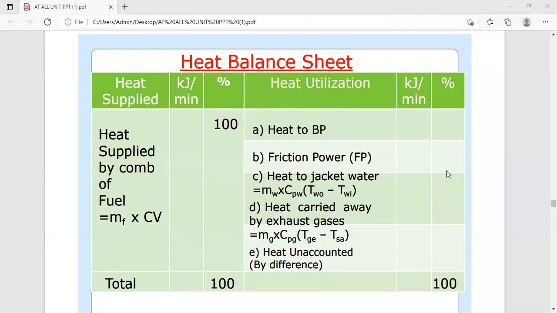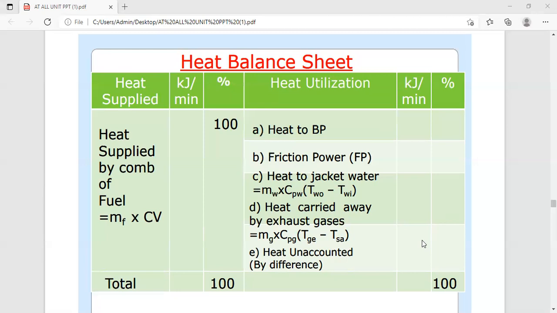So the addition of all these, we are getting the 100%, or whatever the heat supplied in terms of kilojoule per minute, the addition of all this heat utilization is the same. So whenever these both values come equal, then we are saying the heat is perfectly balanced over there. So this is the tabular form representation of the heat balance sheet.